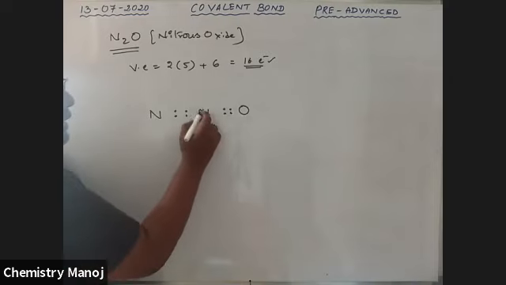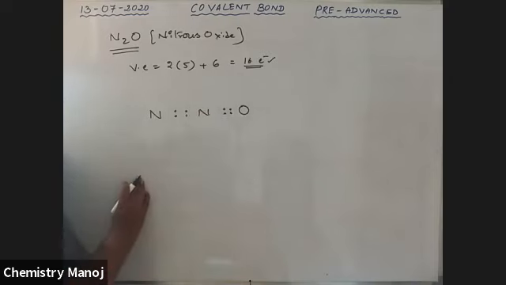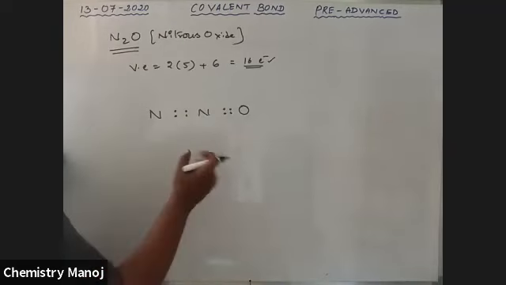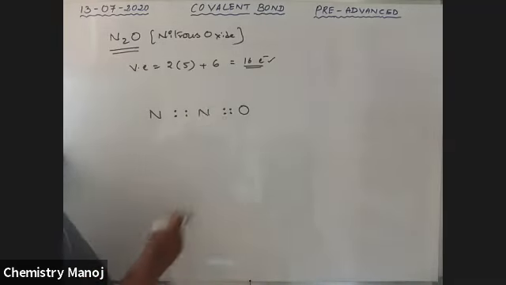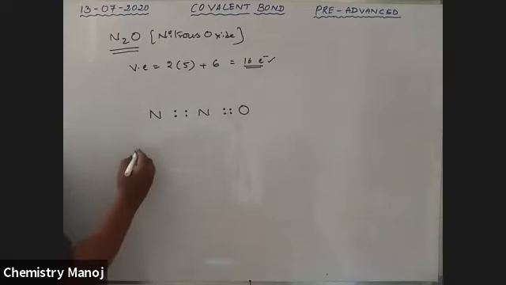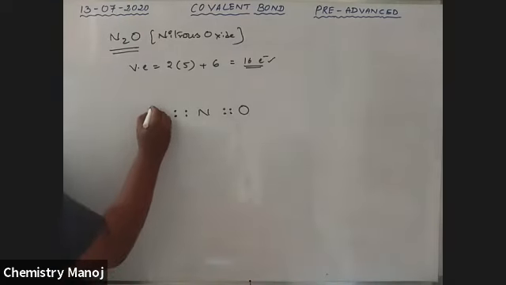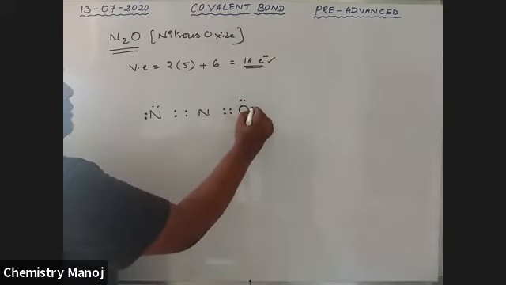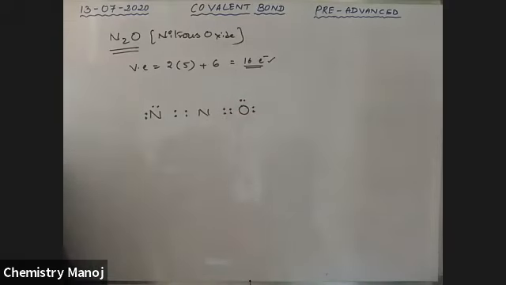Now the central nitrogen has 8 electrons, so no further electrons are added to it. 8 are completed, and the remaining 8 electrons are placed as 2 lone pairs here and 2 lone pairs here. So this is the structure.